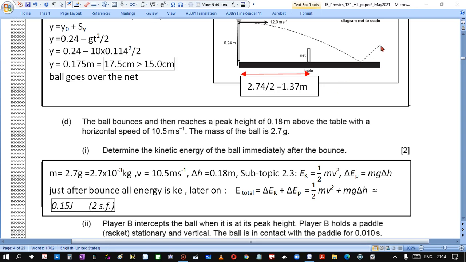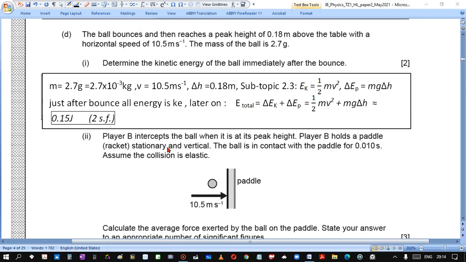So we will use this idea. Mass we change into kilograms, height is given. The kinetic energy formula we take from subtopic 2.3. Just after bouncing, all energy is kinetic. Later on, total energy is kinetic and potential. So if we put in these values, we get 0.15 joules to two significant figures.